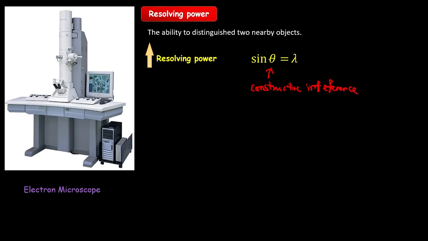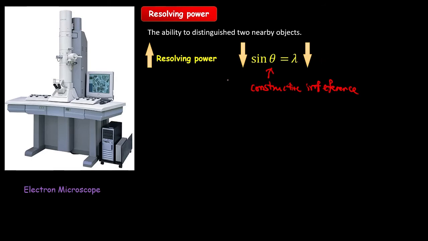Okay, so if you want to have high resolving power, then you have to decrease the value of sine theta. In order to decrease the value of sine theta, lambda has to be very small, or you decrease the value of the wavelength of the source.